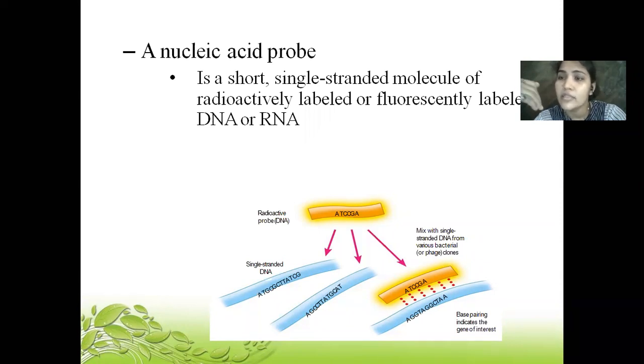Then I'll add the probe and let the reaction hybridize. Wherever the sickle cell anemia sequence is, my probe will attach there and give me a fluorescent or radio labeled signal. Once I have that signal, I know that the sequence signifying sickle cell anemia is determined.